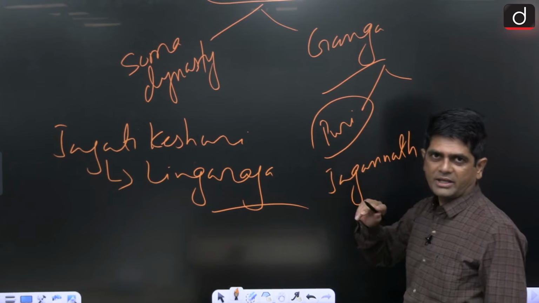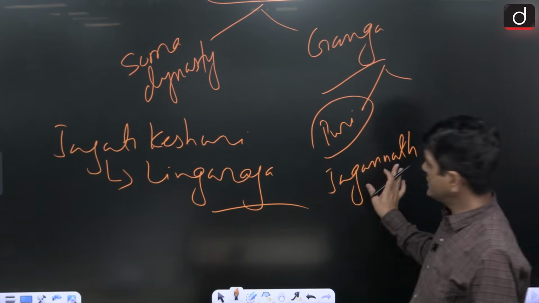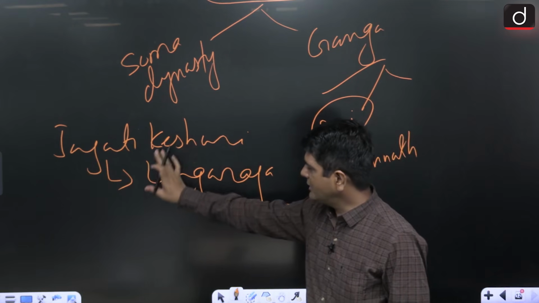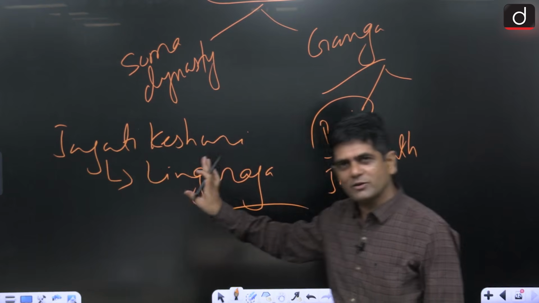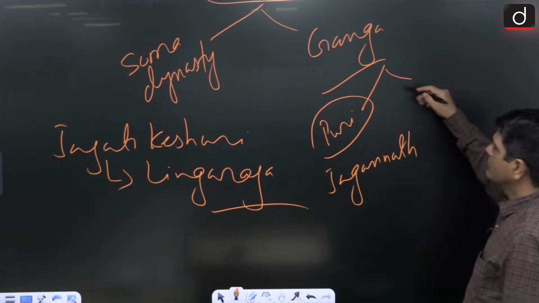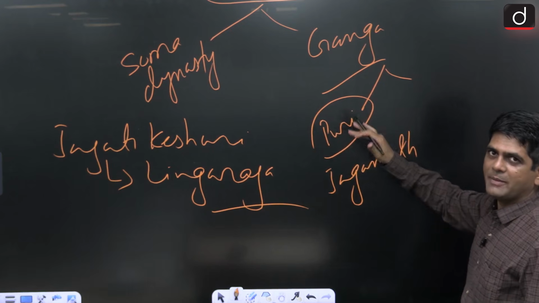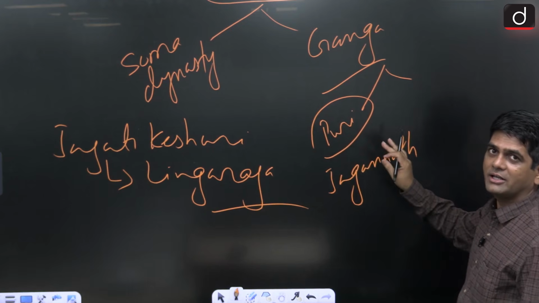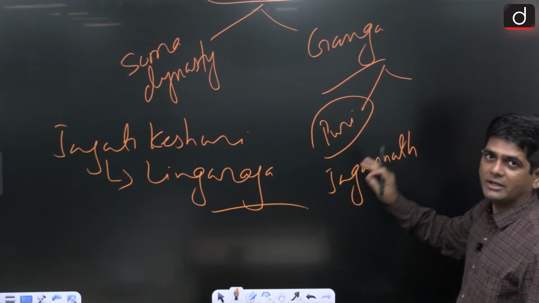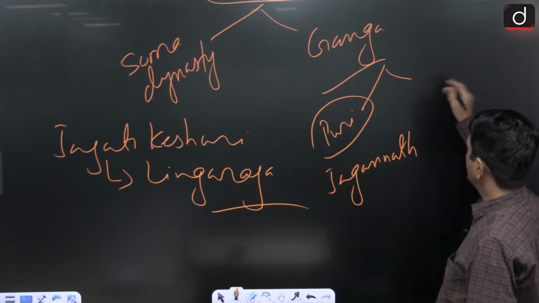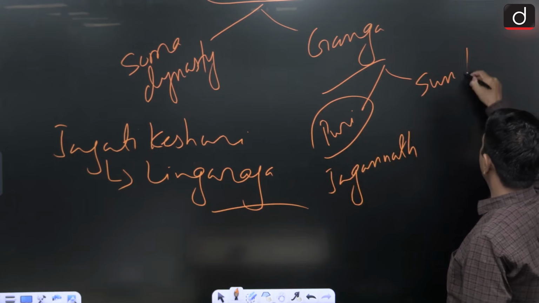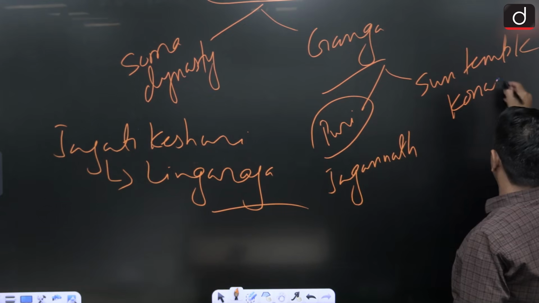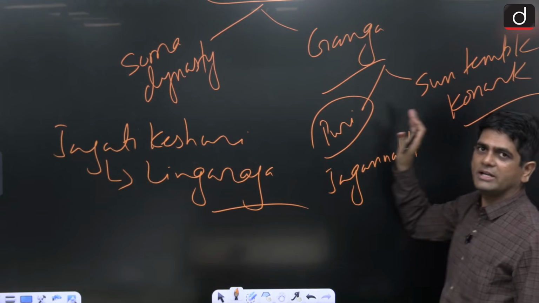Where? Puri, in the 11th century AD. See, this Jagannath temple was built in the 11th century, and this Lingaraja temple of Bhuvaneshwar was also built in the 11th century. Now, in the mid 13th century, the climax of the Kalinga architecture, and remember the Kalinga architecture is part of the Nagara temple style. So here we have the Sun temple, and where is this Sun temple? Konark. You already knew this is a World Heritage Site.